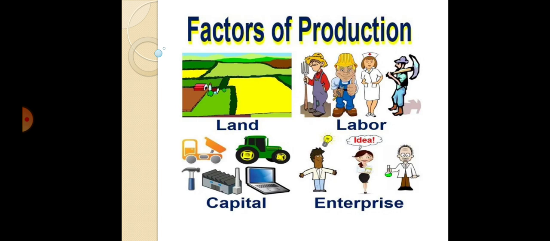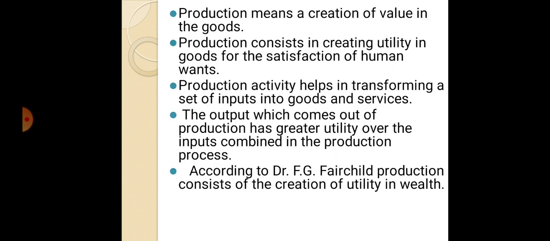So what are the names of these factors? First one is land, second one is labor, third one is capital, and fourth one is enterprise. Now see the next point about production. Production means a creation of value in the goods.